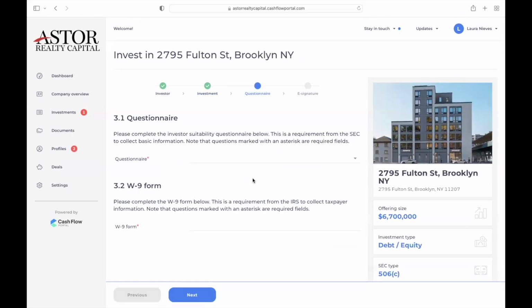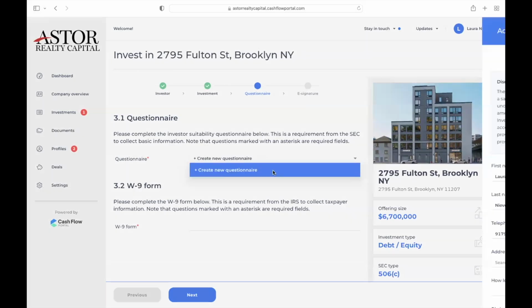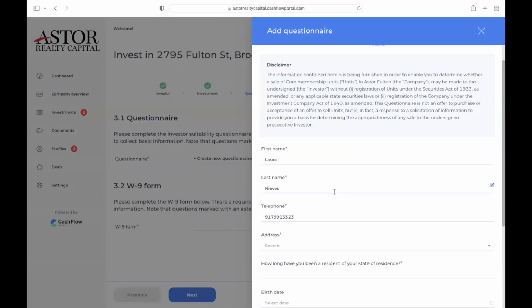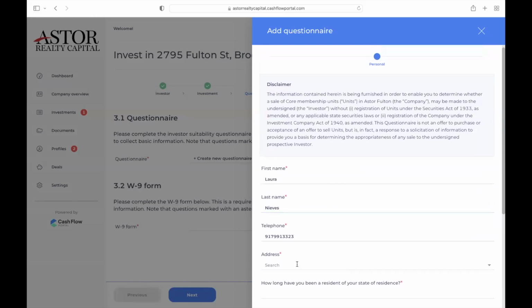Here we have the questionnaire. As it says here, this is a requirement from the SEC, so I do need it completed every time you invest with Astor. So you will have to create the questionnaire. Please fill in the information.